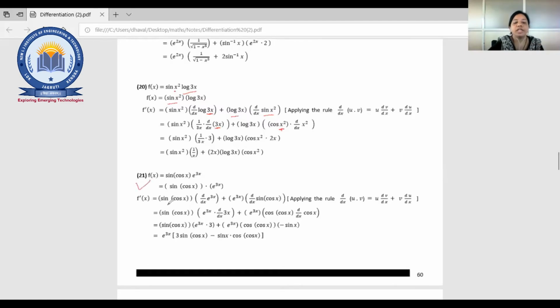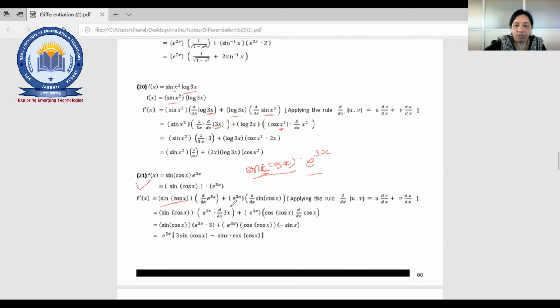Fine. 21. Sine of cos x. Now instead of normal sine x and cos x, we are having sine of cos x. Till now you have sine x only, right? But here instead of this, it is cos x. Again 2 functions into e raised to 3x. So one can be taken as u and the other as v. Okay, whatever you want. Again, sine cos x as it is, d by dx of e raised to 3x, that is e raised to 3x into 3.